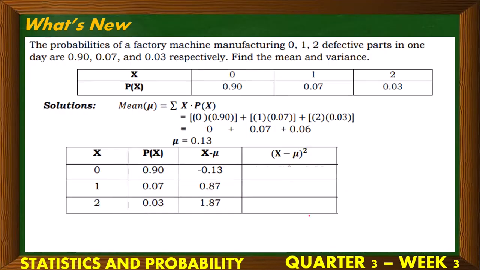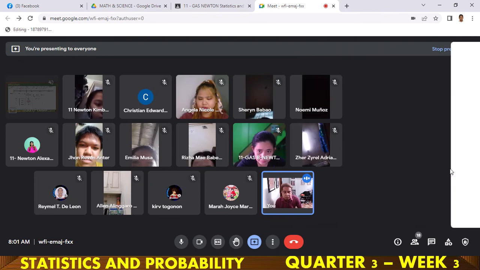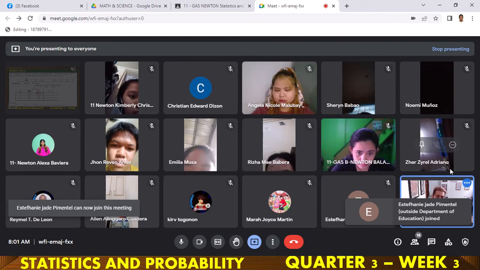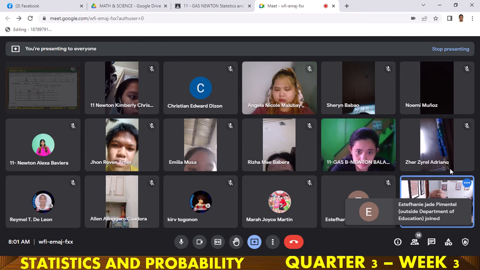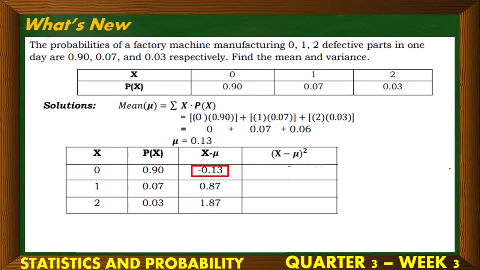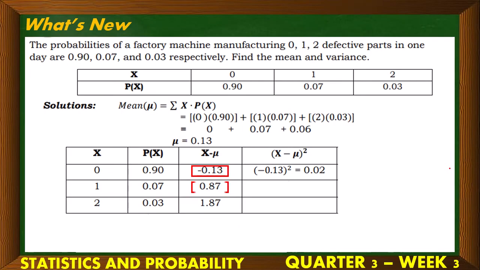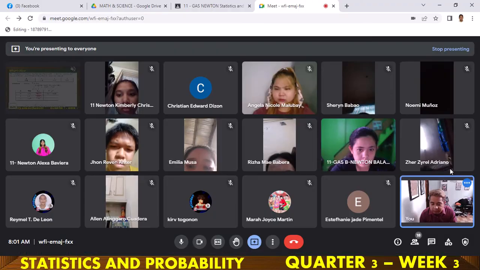So, let's do it one by one. This one, negative 0.13, applied to itself. Negative 0.13 times negative 0.13. What's the answer? Round it up to 2 decimal places. So, we have 0.02. Correct? Next, continue. 0.87.